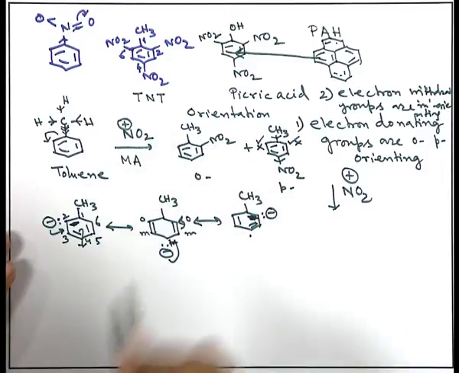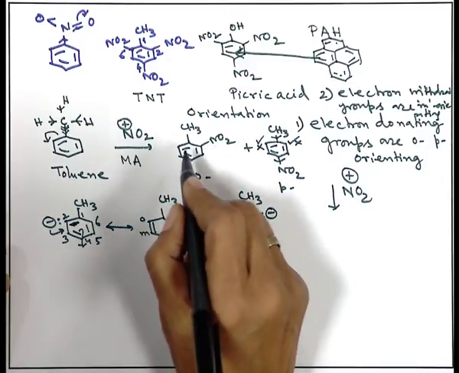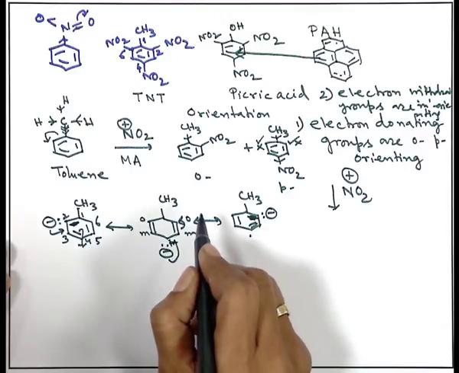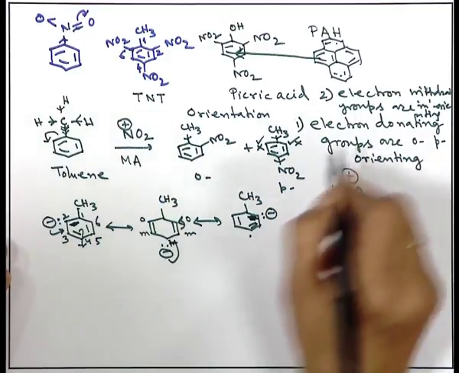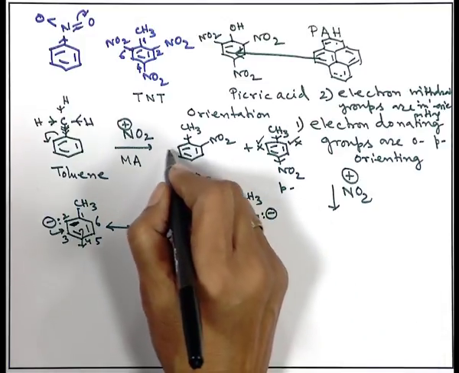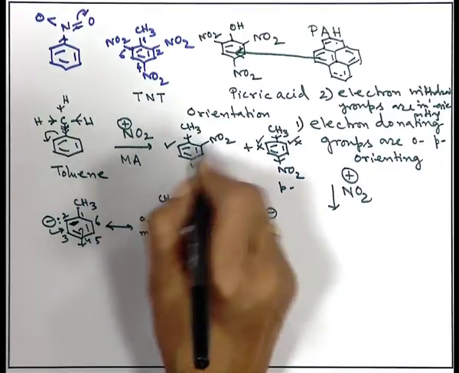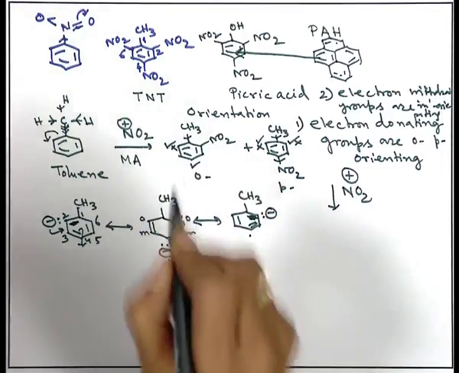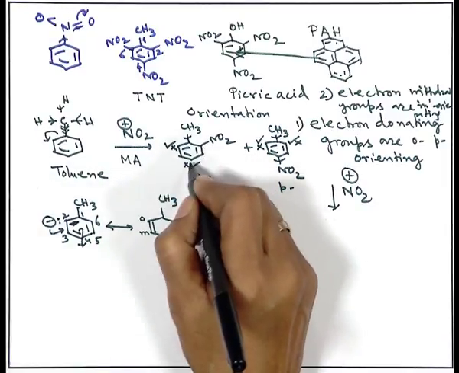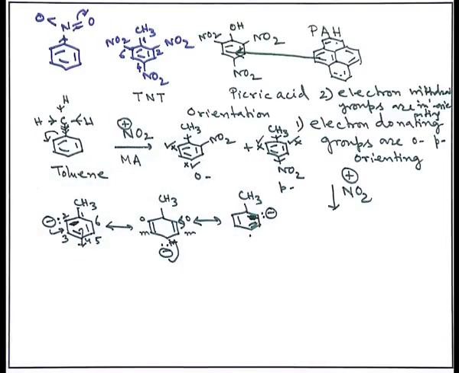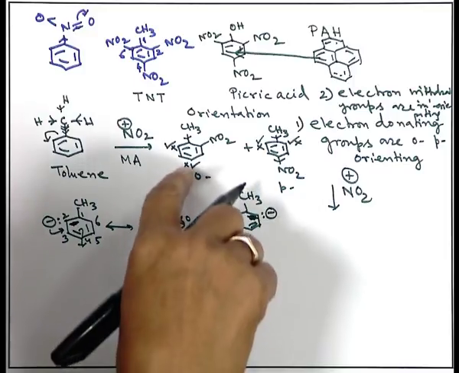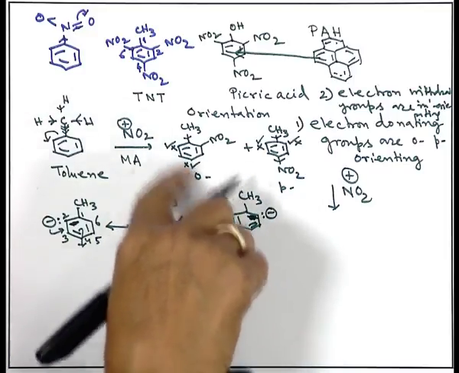Now, if I take this structure, that is ortho-nitrotoluene, what will happen? The methyl group is electron donating, so this will help to introduce the group in the ortho and para positions. This is the ortho position, this is the para position. The nitro group is meta orienting, and this also helps to activate the same position, that is meta, the 3 position with respect to this, 1 3. So, both the groups are helping the new electrophile to come into the position marked with a cross.